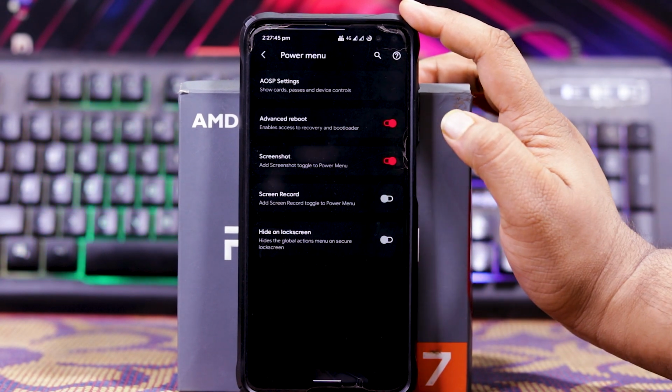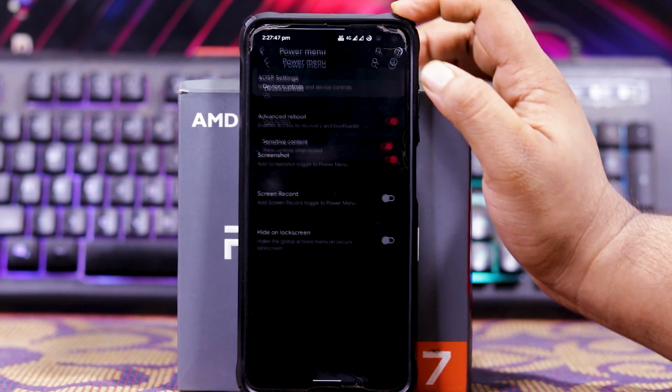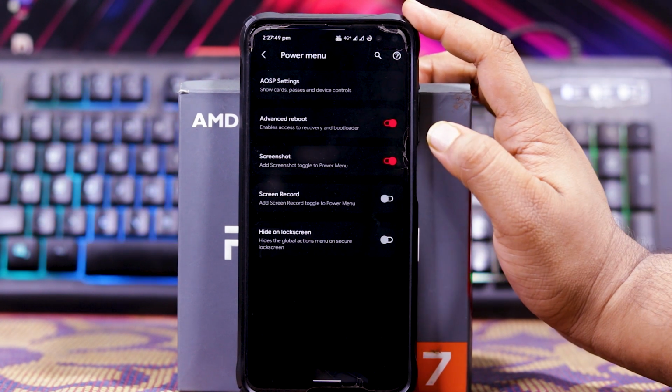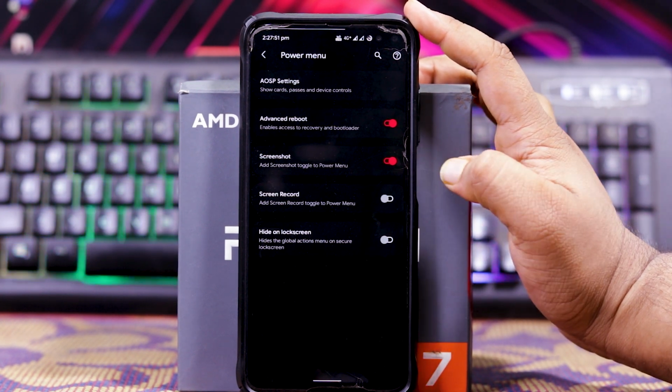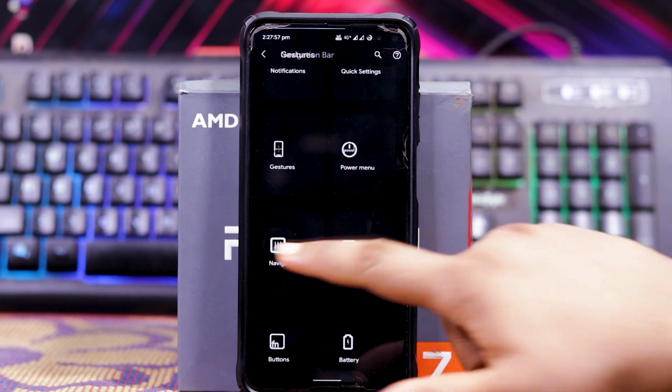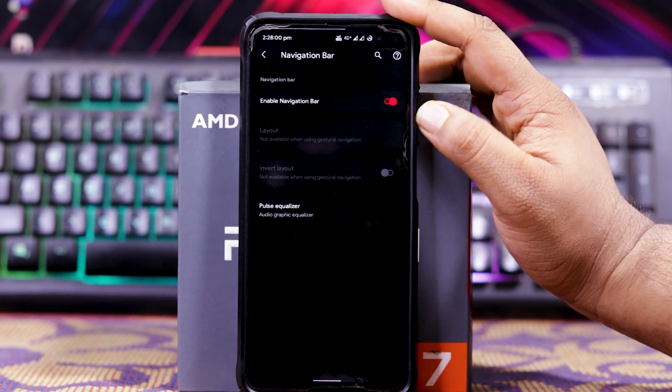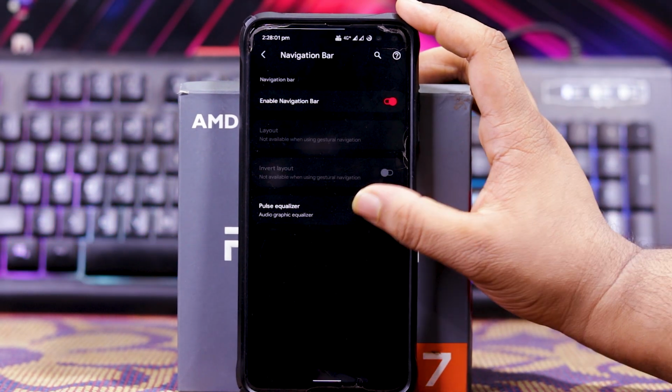In power menu, you get USB settings. In this, you get same options. Then you get advanced restart, screenshot, screen record, etc. In navigation bar, you get enable navbar, layout, invert layout, and pulse equalizer.